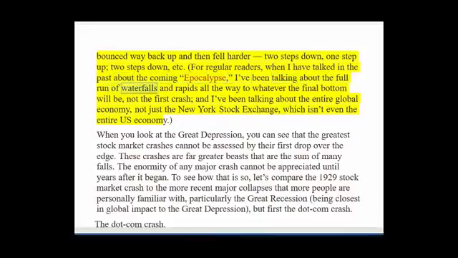For regular readers, when I have talked in the past about the coming apocalypse, I've been talking about the full run of waterfalls and rapids all the way to whatever the final bottom will be, not the first crash. And I've been talking about the entire global economy, not just the New York Stock Exchange, which isn't even the entire US economy.